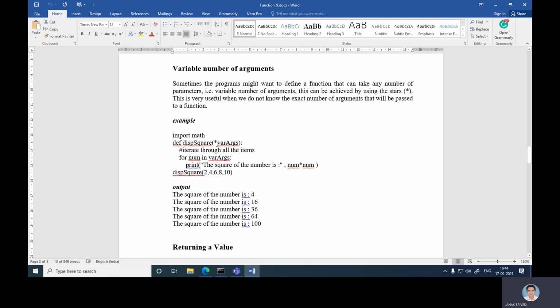Define display_square, and here the variable argument will be passed in this parameter. So iterate through all these items. Here a loop runs for number in variable argument, print the square of the number is, where the number is multiplied with itself. So display_square of 2: 2 multiplied by 2, so the first output is the square of the number is 4. Then 4 multiplied by 4, 16. Third, 6 multiplied by 6, 36. And let's try to run this program.